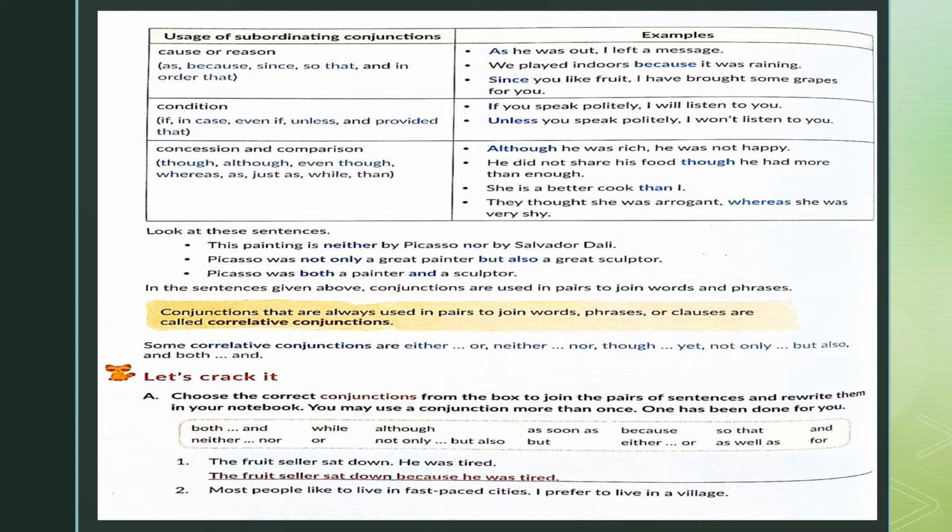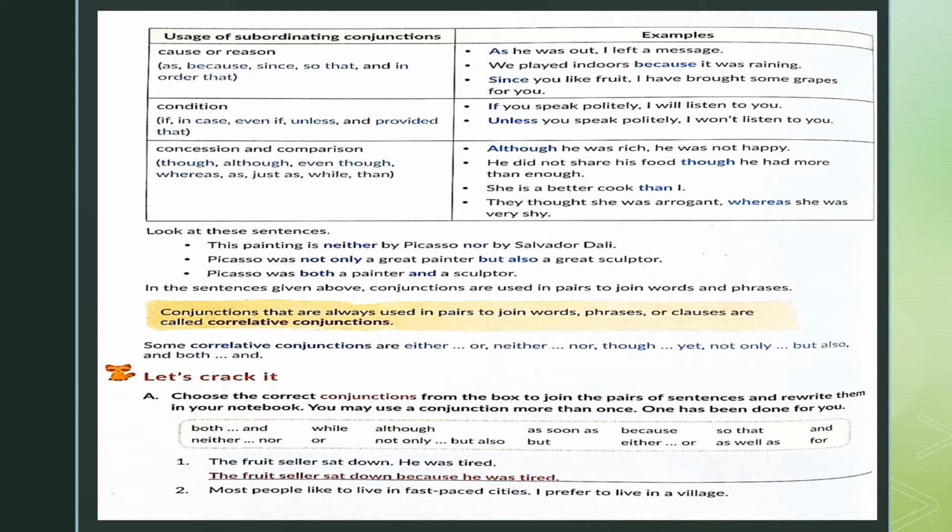When we were seeing the animation video in the online classes, we saw how these subordinating conjunctions join two unequal sentences. One is the dependent clause and the other is the main clause. So look at the sentence. Unless you speak politely, I won't listen to you. So this unless is providing a condition. If this isn't done, this won't happen. So there's a condition applied on the sentence with the help of the subordinating conjunction unless. Hence, the idea of condition comes to our mind. Thus, we can say in this particular sentence, unless is the subordinating conjunction of condition.